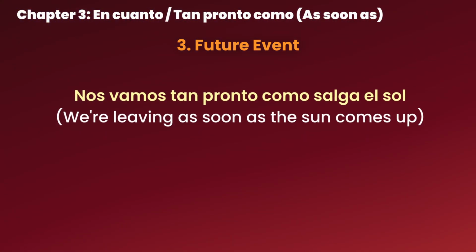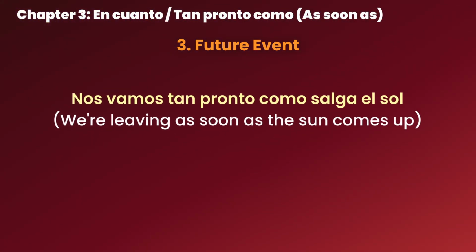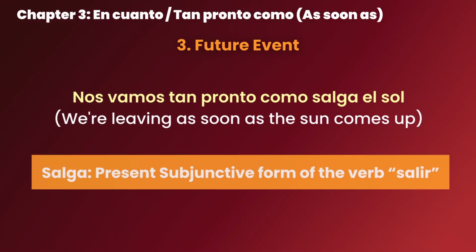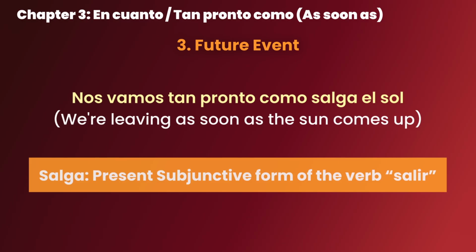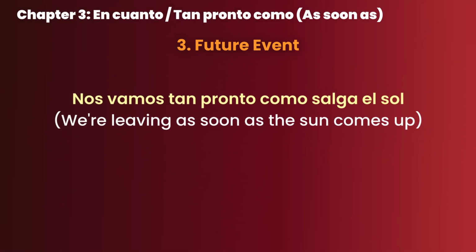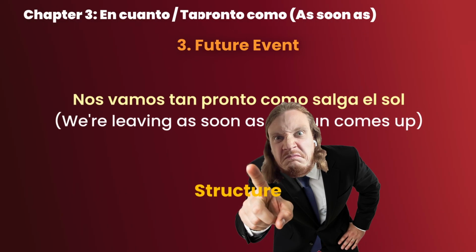Nos vamos tan pronto como salga el sol. When are we gonna leave? I don't know, whenever the sun comes up. Salga is the present subjunctive form of the verb salir, in case you didn't know. Just a reminder, please don't worry too much about conjugations, we're gonna cover them in future videos. Just focus on the structure for now.